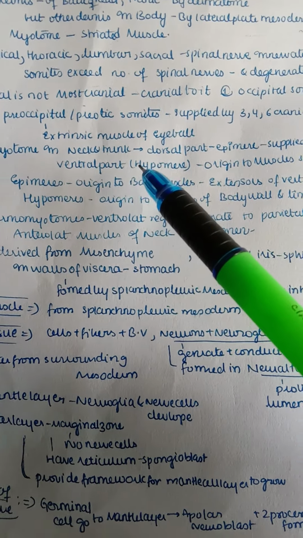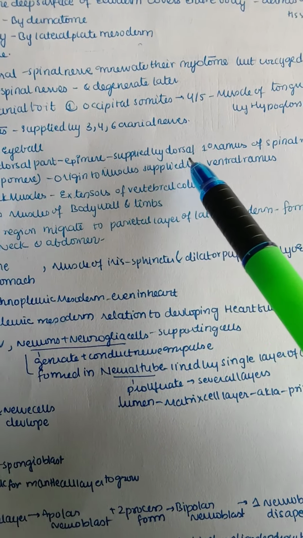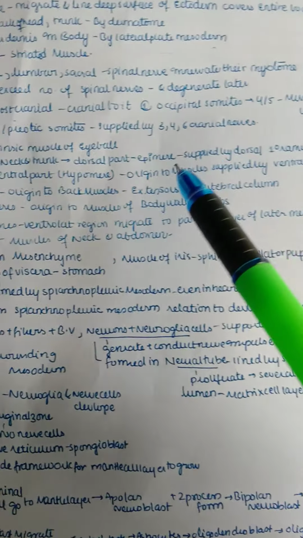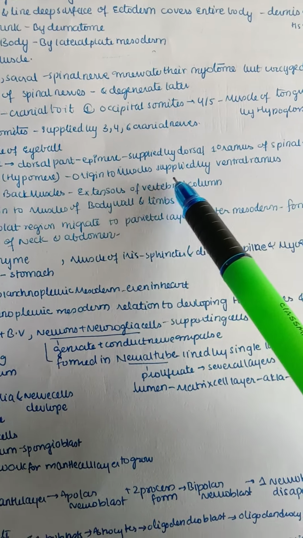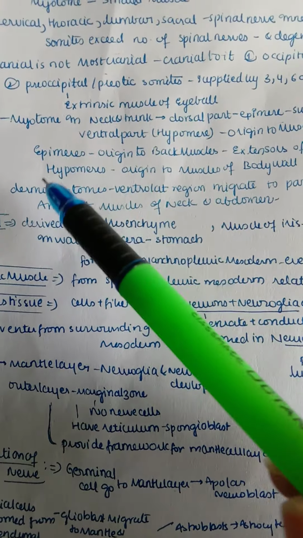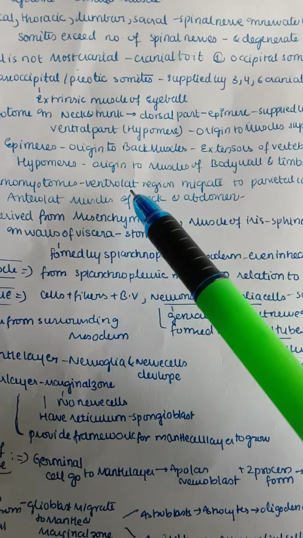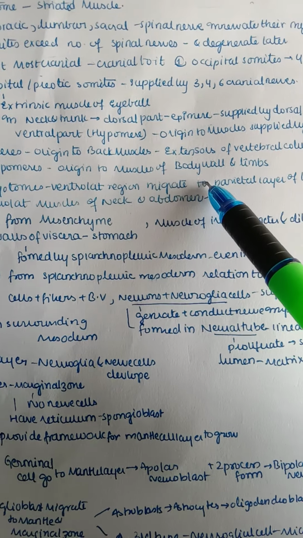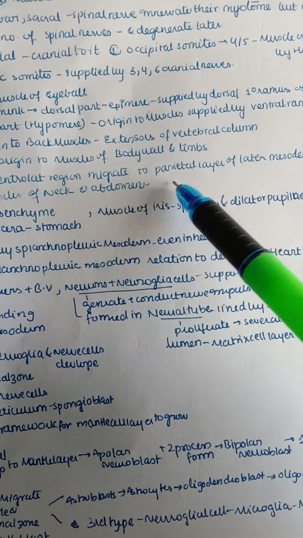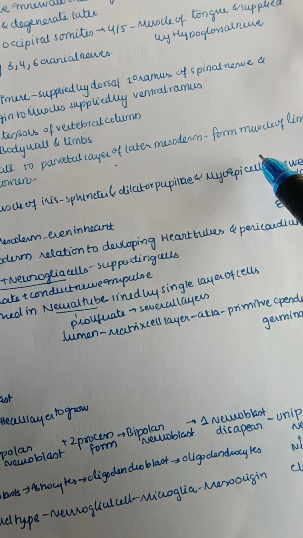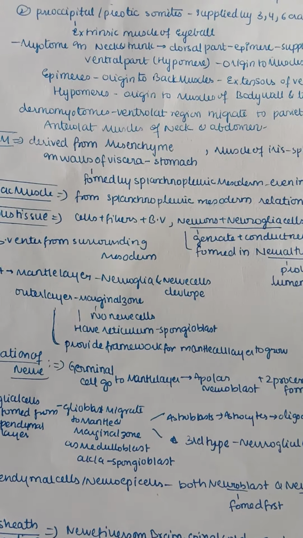And the myotome in our neck and trunk forms the dorsal part, known as the epimere, which is supplied by the dorsal primary ramus of a spinal nerve, and also the ventral part, the hypomere. The hypomere gives origin to muscles which are supplied by the ventral ramus. Coming to epimeres, they give origin to the muscles of the back, that is the extensors of the vertebral column, and hypomeres give origin to the muscles of the body wall and also limbs. And dermomyotomes in the ventrolateral region migrate to the parietal layer of the lateral mesoderm, and they form the muscles of the limbs, anterolateral muscles of the neck and also the abdomen.